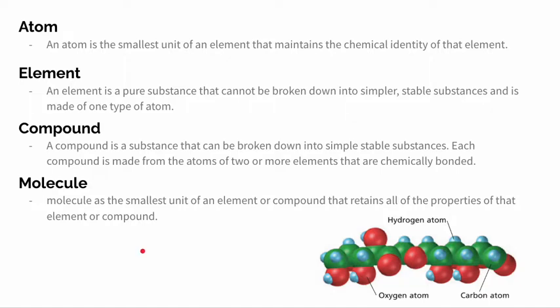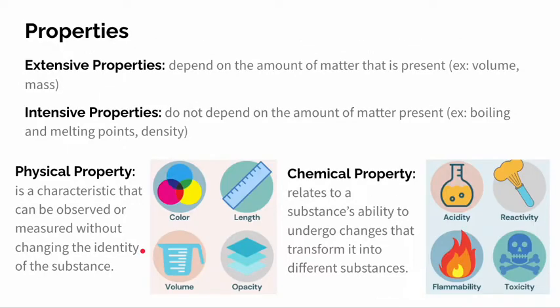So let's move on to properties. Every substance, whether it is an element or a compound, has characteristic properties. Chemists use properties to distinguish between substances and to separate them. Properties can help reveal the identity of an unknown substance. So properties are either intensive or